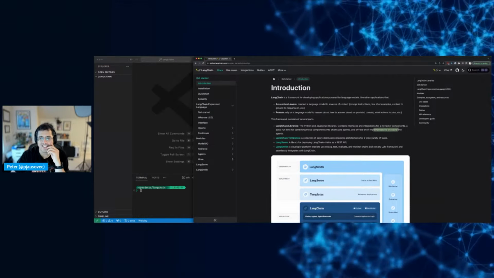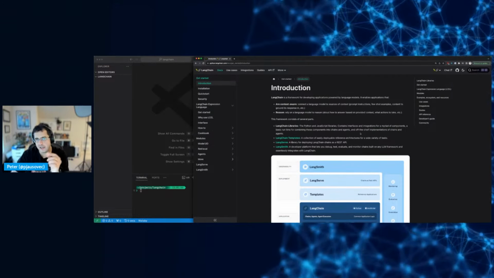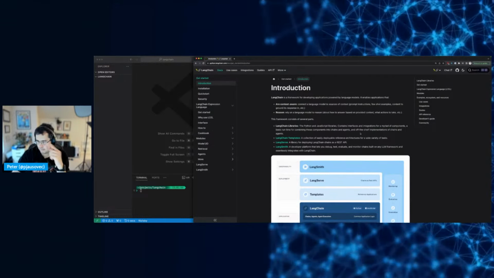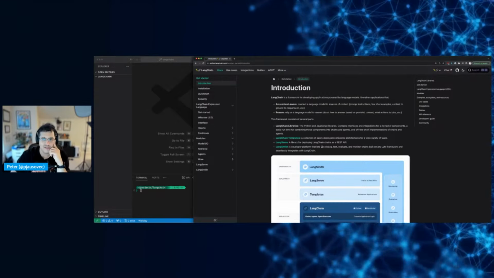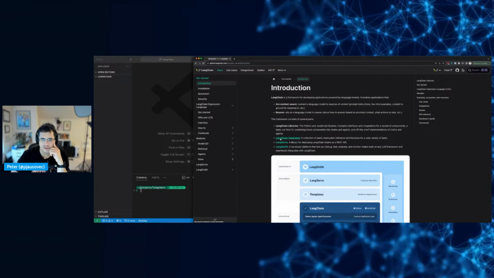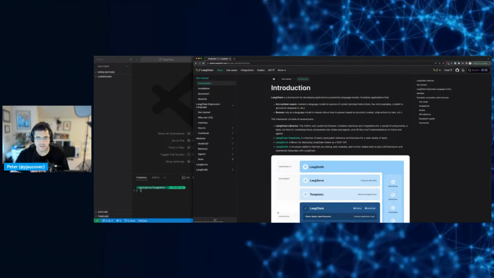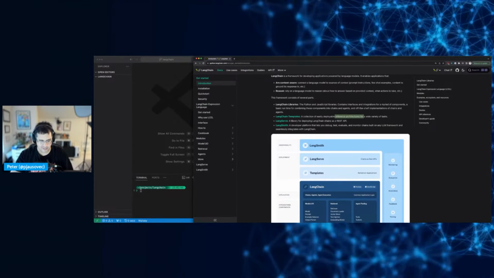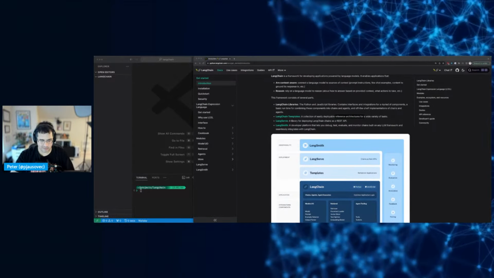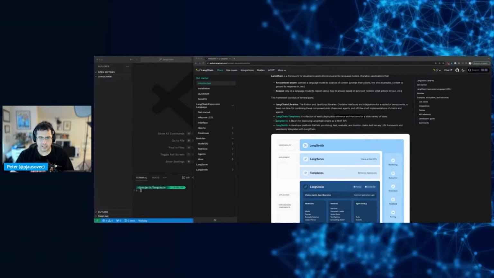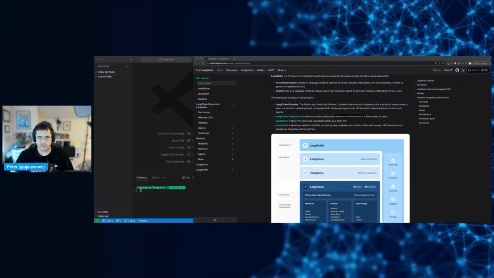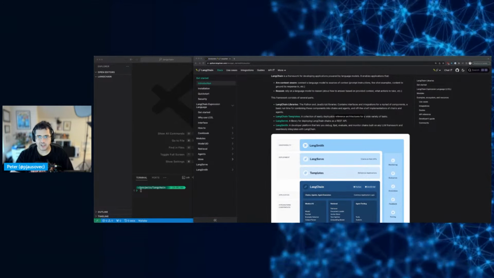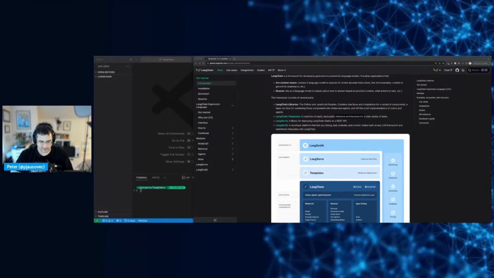So I can implement the chains. I'm assuming the chains here are requests and responses, right? But we'll see. The next thing is templates, a collection of deployable reference architectures for a wide variety of tasks. All right, so we'll see what that is. And then LangServe, for deploying LangChain chains as a REST API.